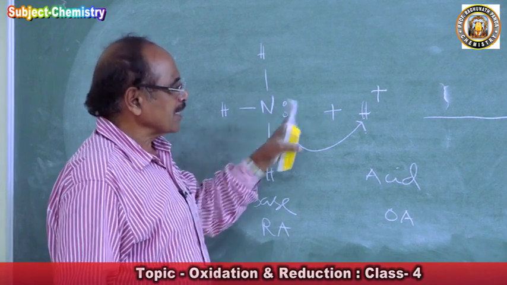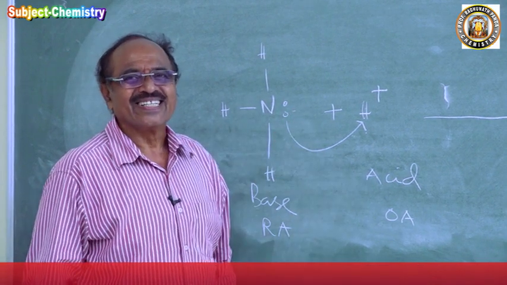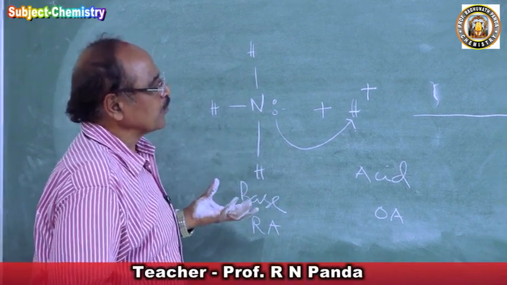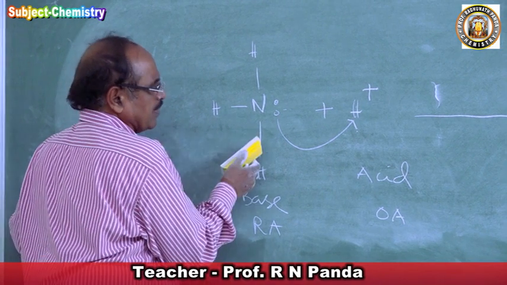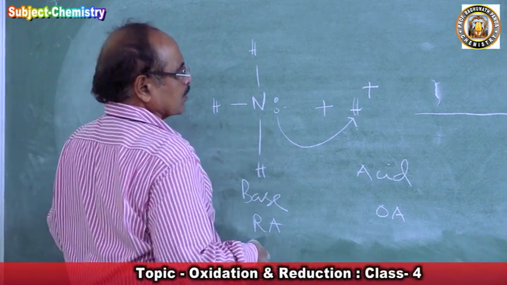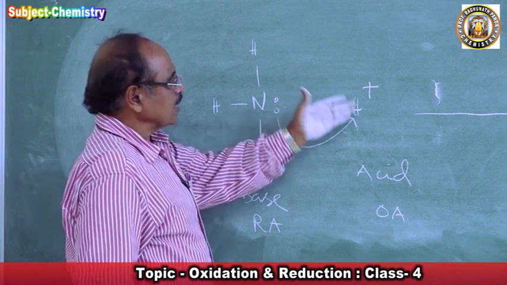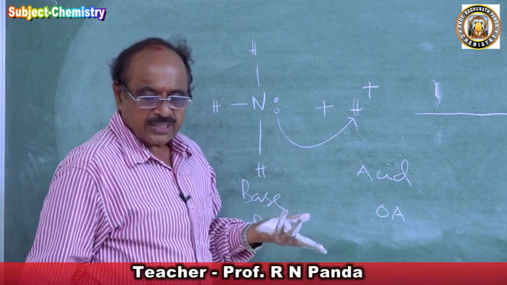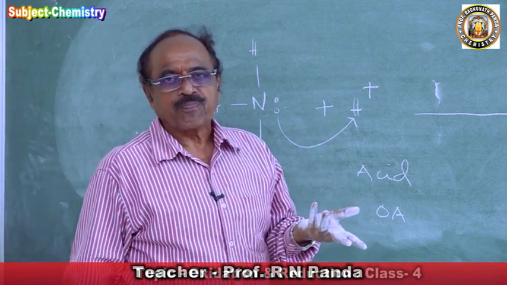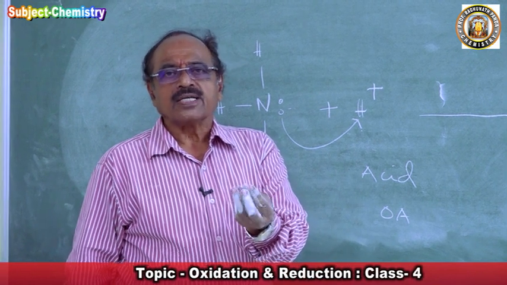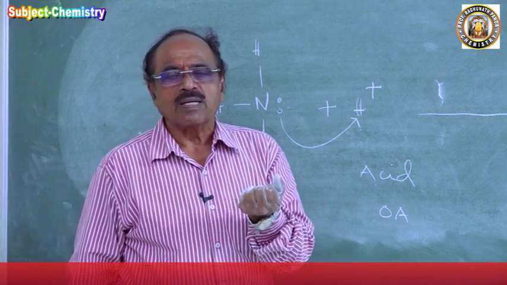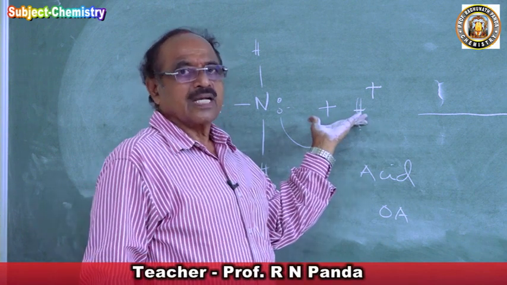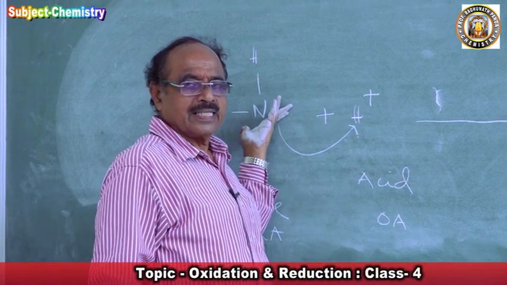So there is no oxygen, there is no hydrogen, but the reaction is taking place. Now, ammonia is a reducing agent and H plus is an oxidizing agent, because it can accept electrons. What is oxidation? The loss of electrons. So who brings out oxidation? The oxidizing agent. The electron lost will be accepted by the oxidizing agent. So H plus can accept electrons, an oxidizing agent. Ammonia is a reducing agent.